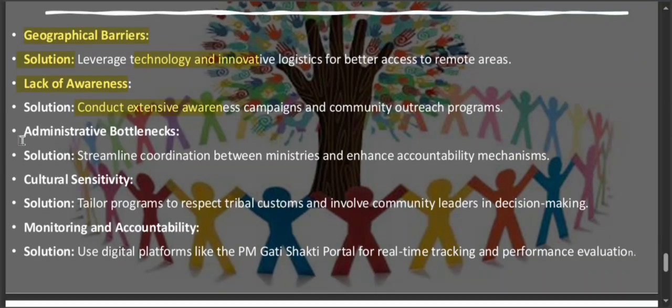The next problem, or challenge, will be administrative bottlenecks. Sometimes coordination between various ministries can become complicated, slowing down progress. So to address this, we can streamline these processes and enhance accountability mechanisms.